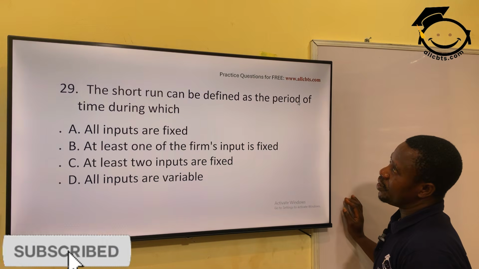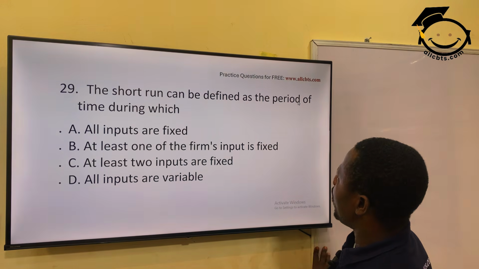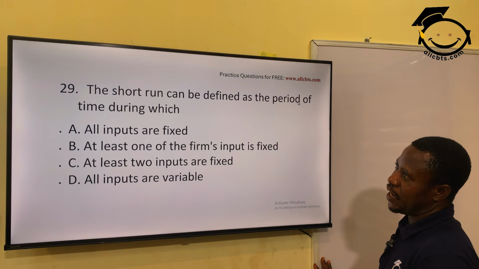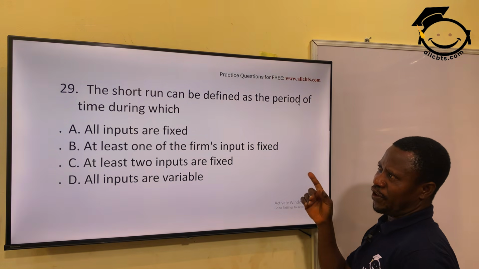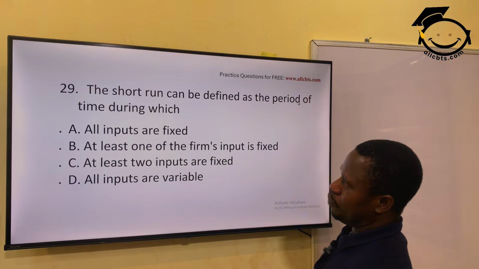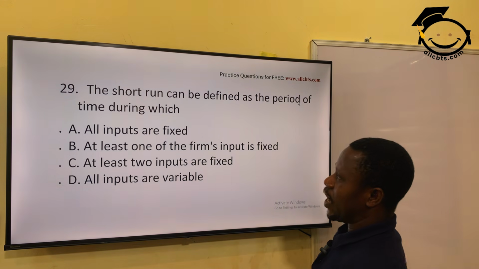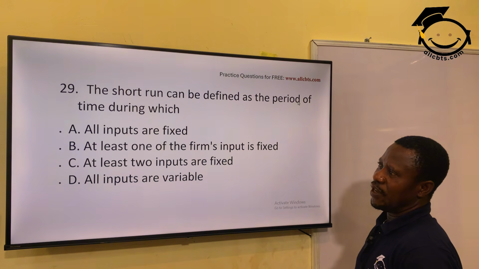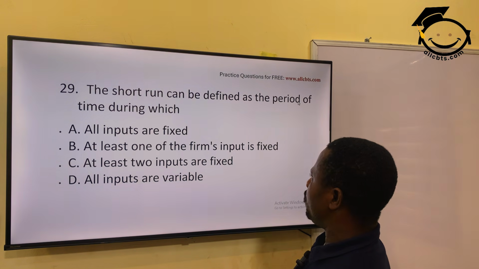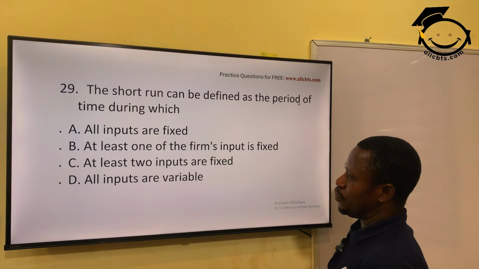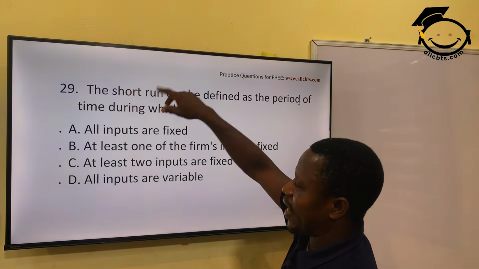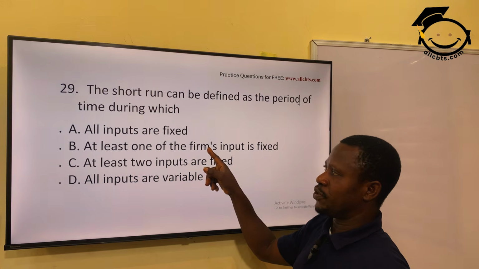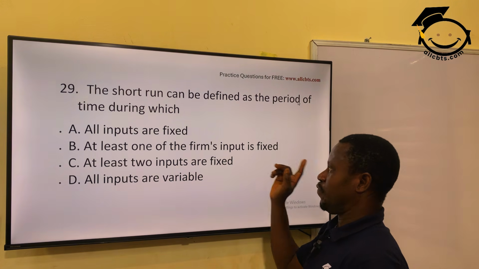The short run can be defined as a period of time during which... I think I mentioned that in the first or second question. At the short run, it is believed that at least one of the inputs, one factor, is fixed.